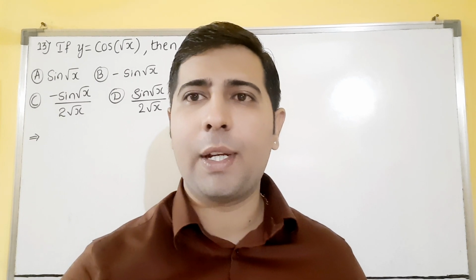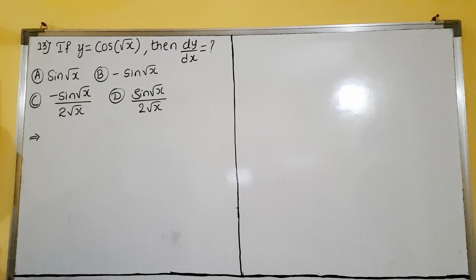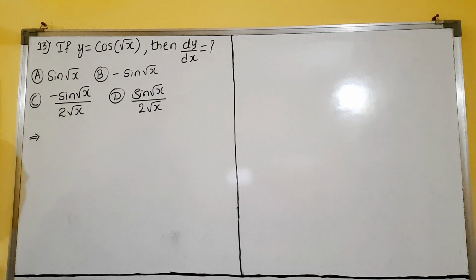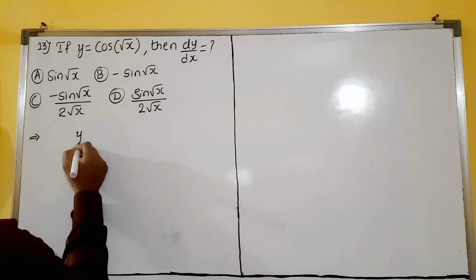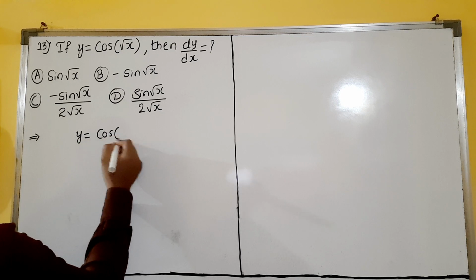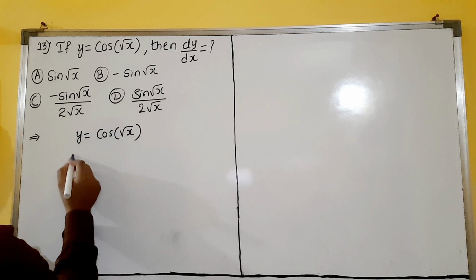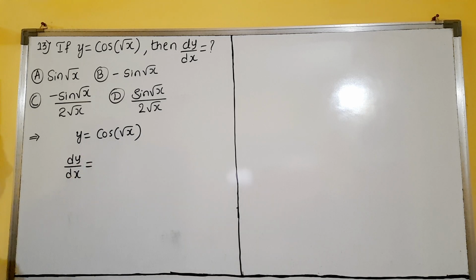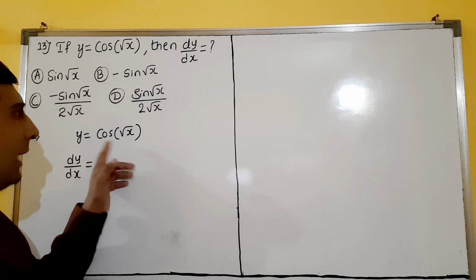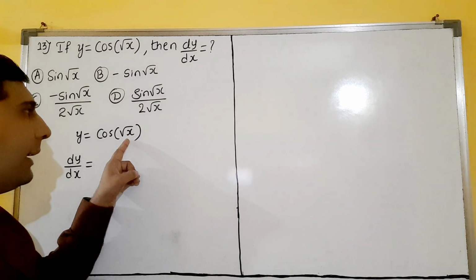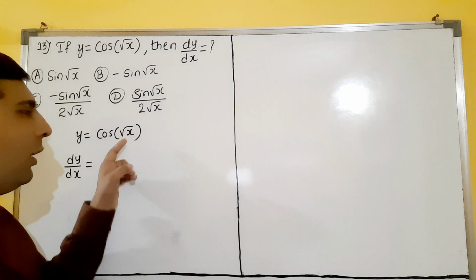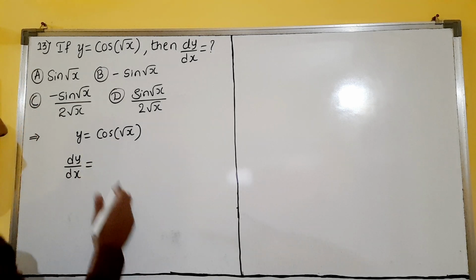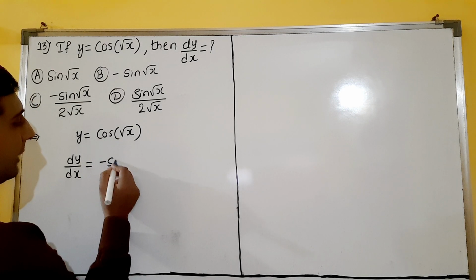Let us see the next question, dear students. Question number 13. If y is equal to cos root x, then dy by dx is what? Very easy. So y is equal to cos root x, you write as it is. So the derivative of y is dy by dx. Cos x, what is it looking like? Let us consider cos x. It is not x, you know and I know. So cos x derivative is minus sin x.